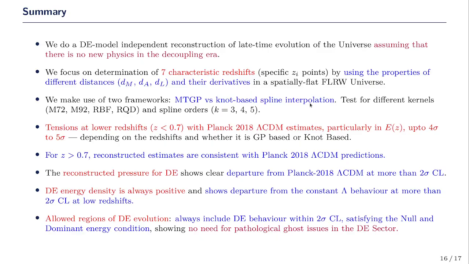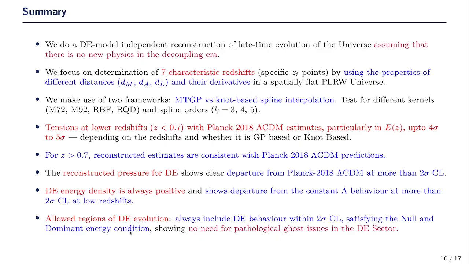For all the cases, we observe that tensions appear at the lower redshifts with Planck ΛCDM estimates, particularly in E(z) at around 4 sigma for the knot-based spline algorithm. For higher redshifts, z greater than 0.7, the reconstructed estimates are again consistent with the Planck ΛCDM predictions. The reconstructed pressure for dark energy shows a clear departure from Planck ΛCDM at more than 2 sigma confidence level, and the dark energy density always remains positive but shows a departure from a constant lambda behavior at more than 2 sigma confidence level at low redshifts.